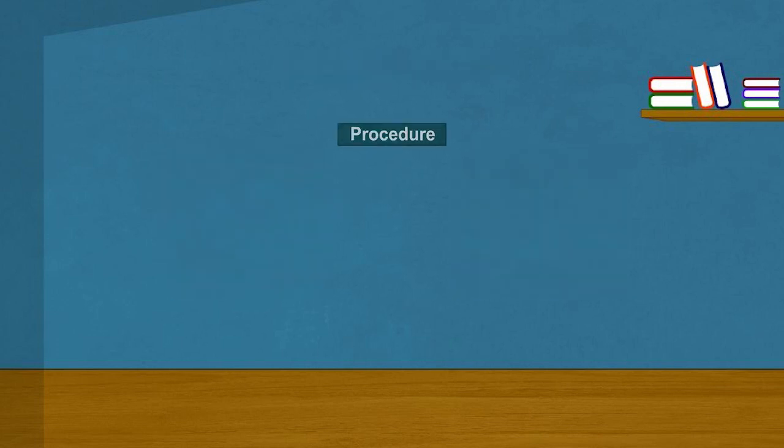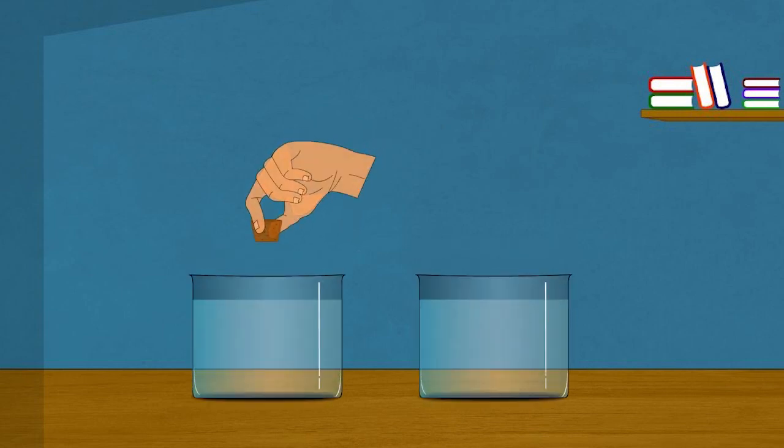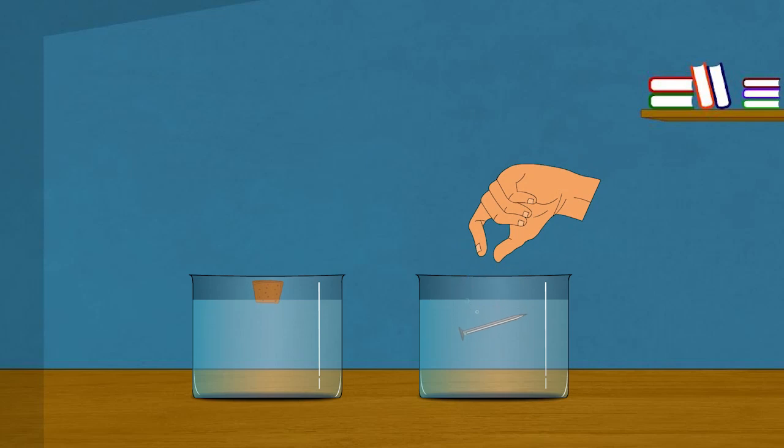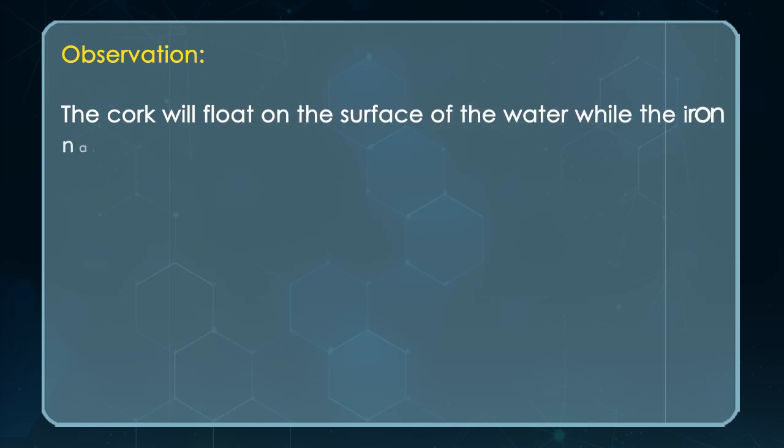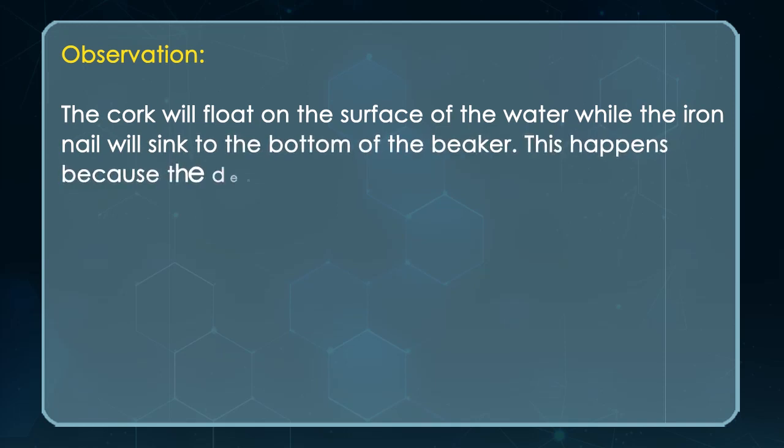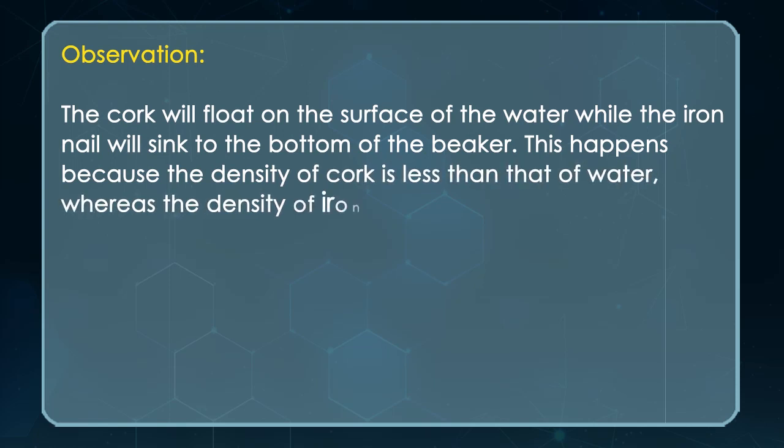Procedure: Fill a beaker with water. Take a piece of cork and an iron nail of equal mass and place them on the surface of the water. Observe what happens to the cork and the nail. Observation: The cork will float on the surface of the water while the iron nail will sink to the bottom of the beaker. This happens because the density of cork is less than that of water, whereas the density of iron is greater than that of water.